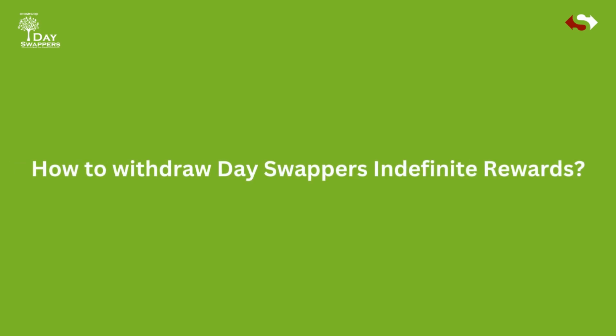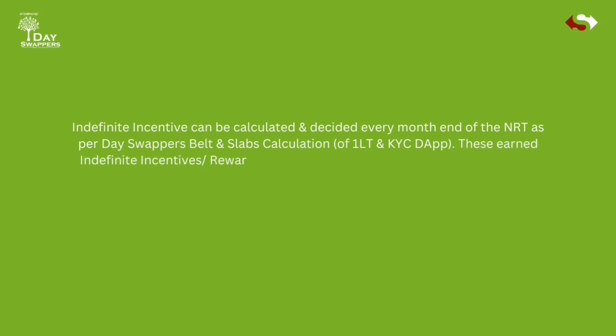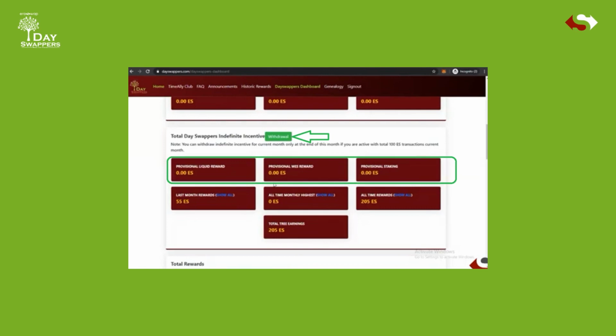How to withdraw Day Swappers indefinite rewards. Indefinite incentive can be calculated and decided every month end of the NRT as per Day Swappers belt and slabs calculation, of 1 LT and KYC DApp. These earned indefinite incentives/rewards you can only withdraw in the next NRT month. 3 types of rewards: A. Liquid rewards, ES native; B. WES rewards and C. Staking rewards. Here you can see total Day Swappers indefinite incentives.